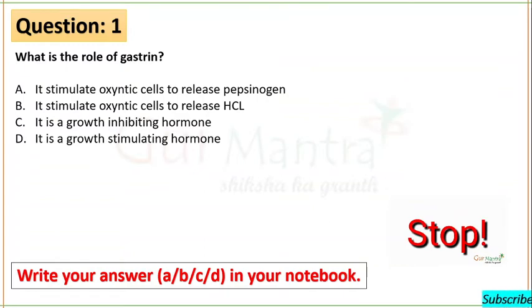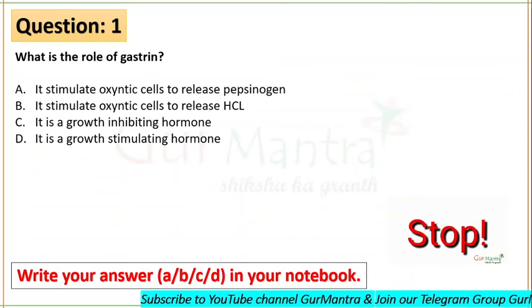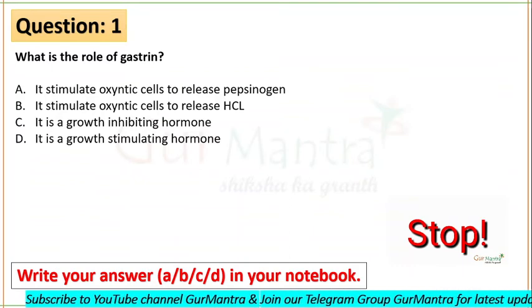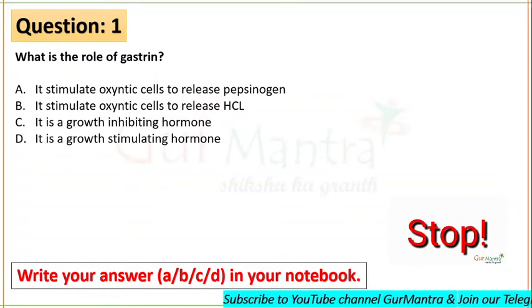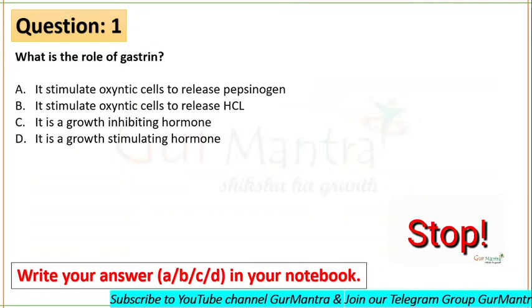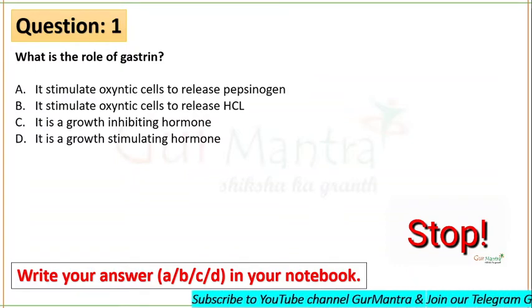What is the role of gastrin? It stimulates oxyntic cells to release pepsinogen. So you should know that parietal cells are known as oxyntic cells, and oxyntic cells do not release pepsinogen. It stimulates oxyntic cells to release HCl. Yes. It is a growth inhibiting hormone? It is a growth stimulating hormone? No. It stimulates the oxyntic cell to release HCl.